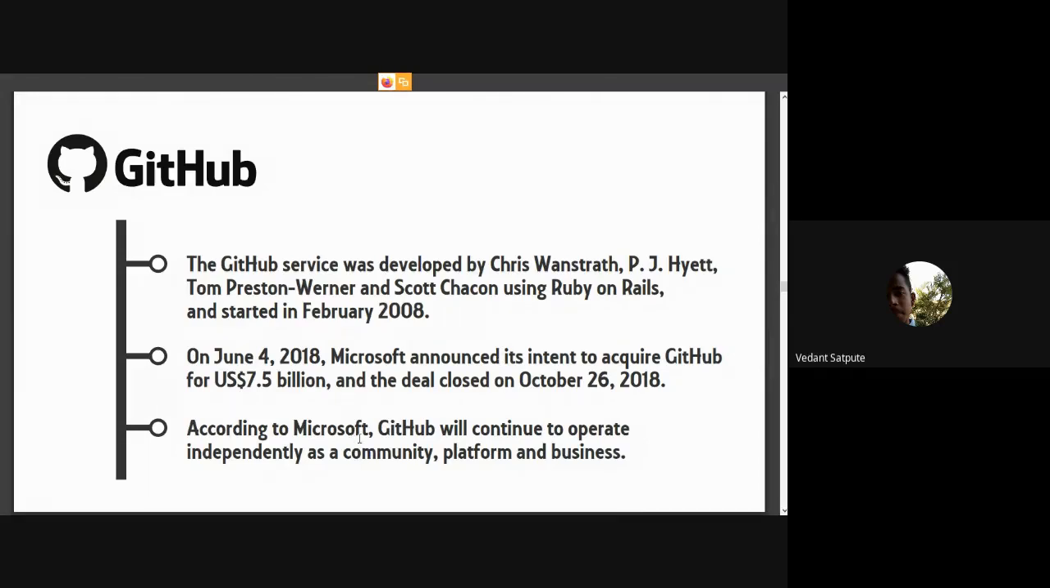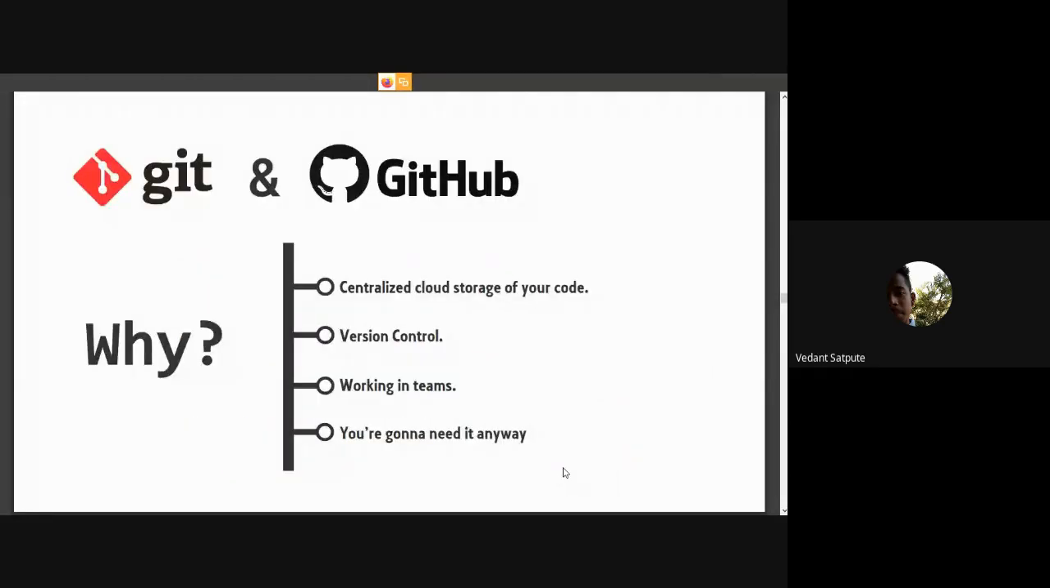But Microsoft said that it will operate independently as a community platform and business. There comes GitHub. So we had Git and now we have GitHub. Git was a terminal, and GitHub gives us software. So why should you learn Git?